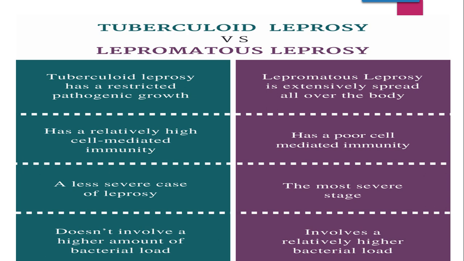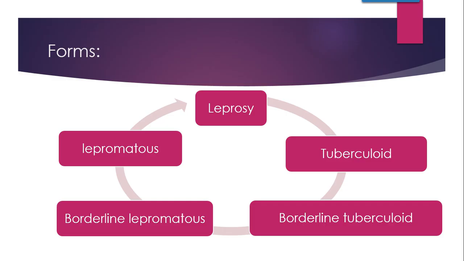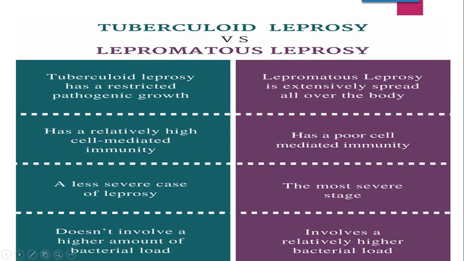Secondly, tuberculoid has a relatively high cell mediated immunity, whereas in lepromatous it is poor cell mediated immunity. Then lepromatous is the most severe stage, whereas tuberculoid is a less severe case. Then tuberculoid does not involve a higher amount of bacterial load, whereas lepromatous, since it is a severe form, involves a relatively higher bacterial load.